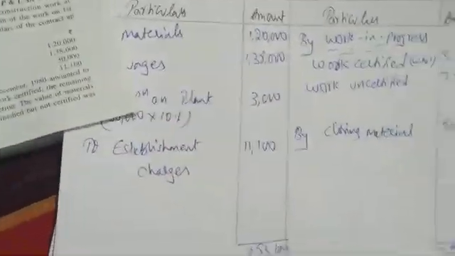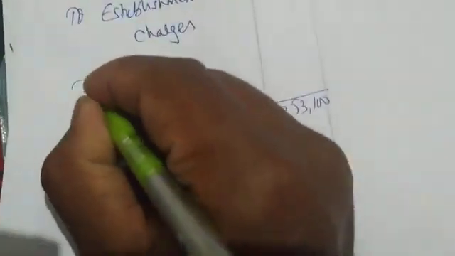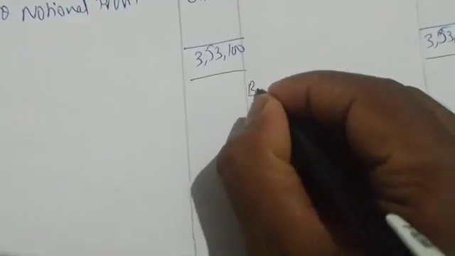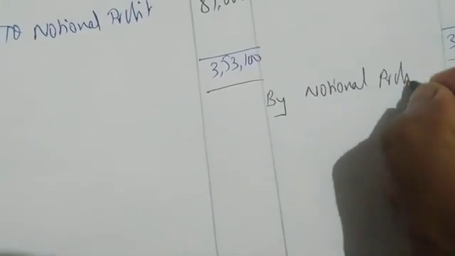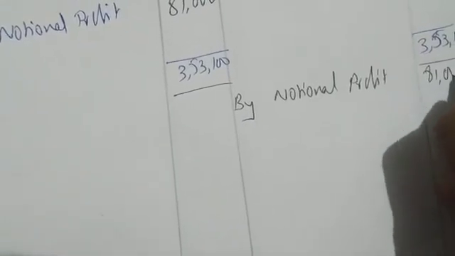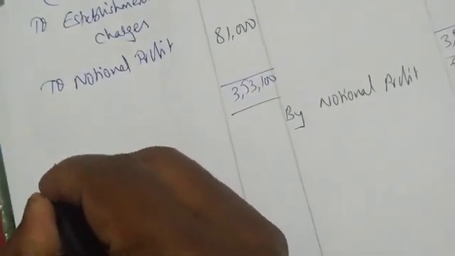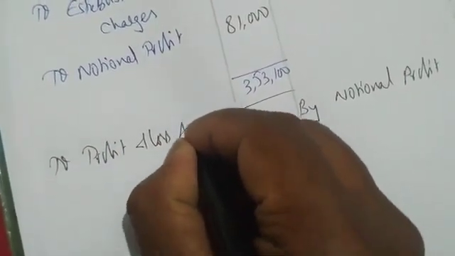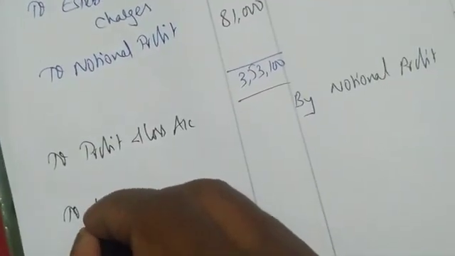So let me write here notional profit is 81,000, right? So let me transfer this notional profit on the credit side, by notional profit 81,000. I'll load on the debit side to profit and loss account, to reserve.